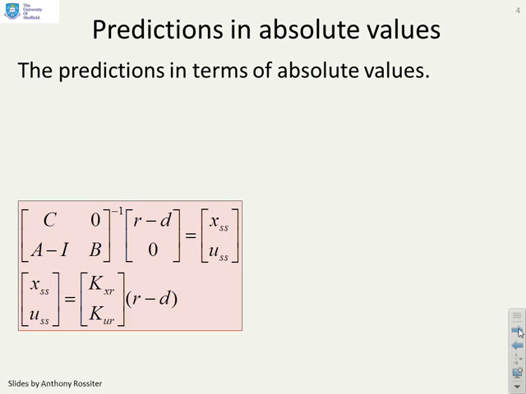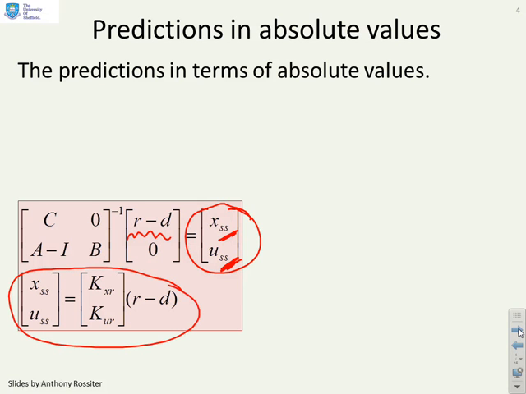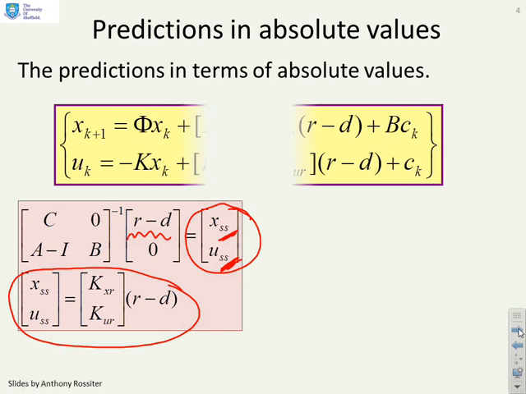So first of all, if you remember, we had this expression here which gives us a link between the expected steady state of the state and the input and the current value that you think you've got for target minus disturbance. And so we ended up with this formula down here, a very simple relationship between the two. If we plug that relationship into our predictions, then you find the predictions now have several different terms.